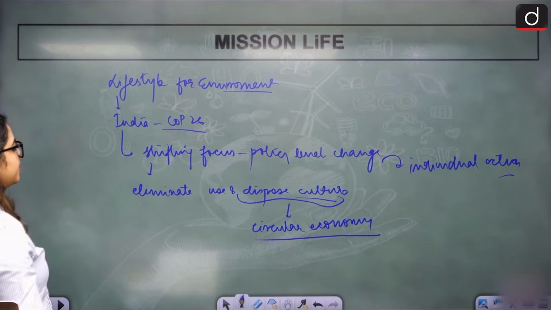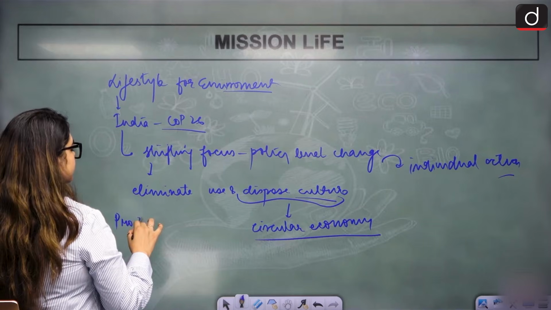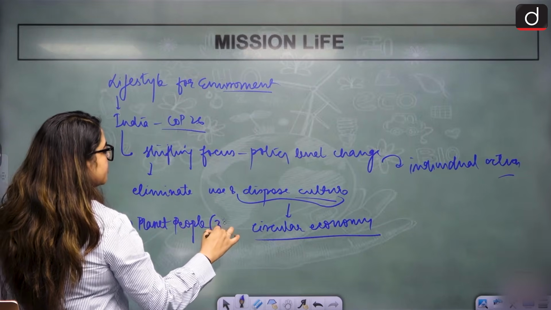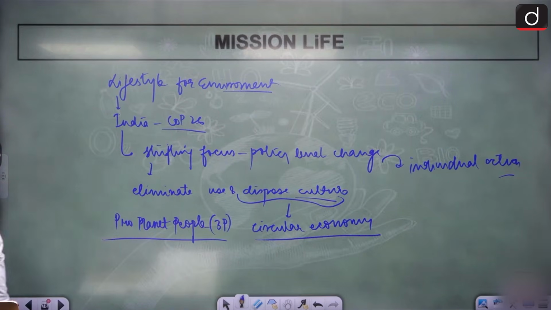We need pro-planet people, that is 3P or P3. The P3 movement is like you create a global network of individuals.